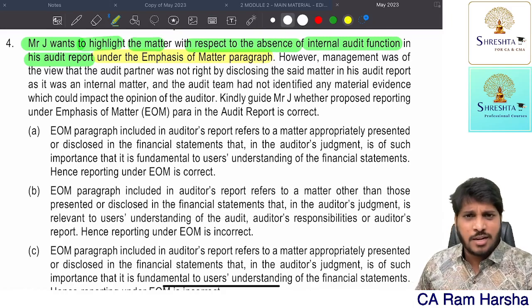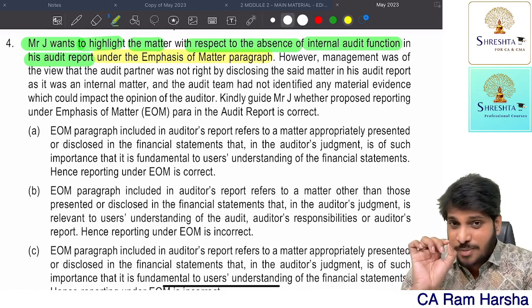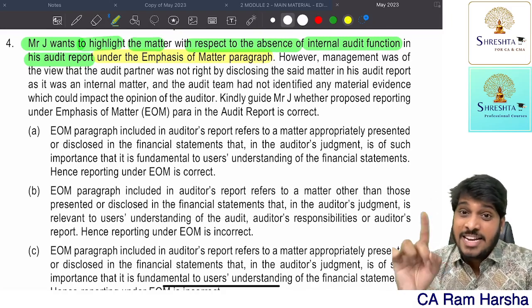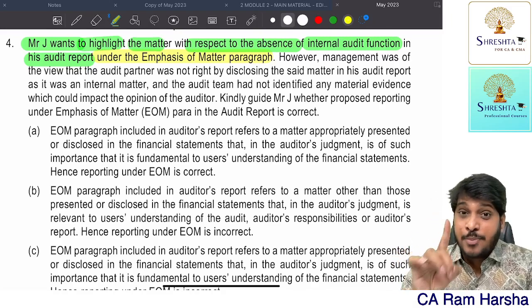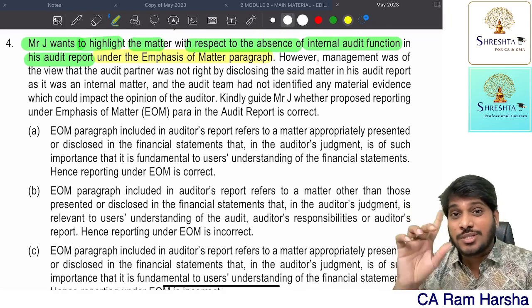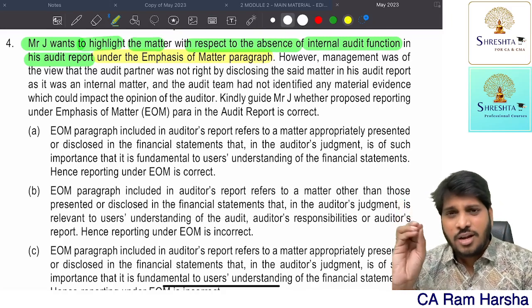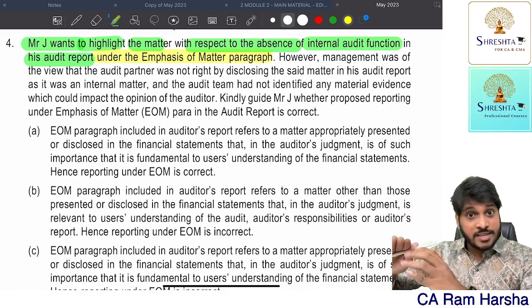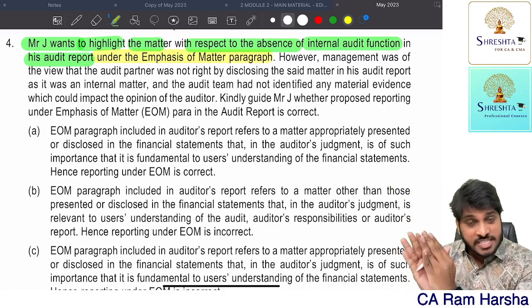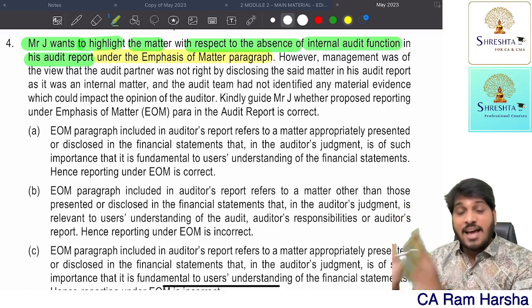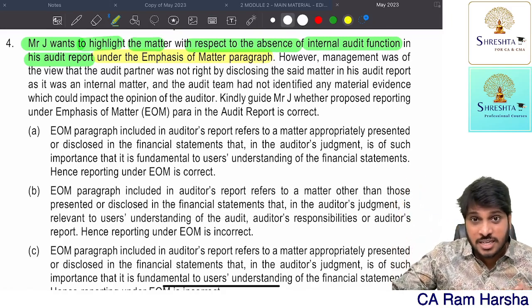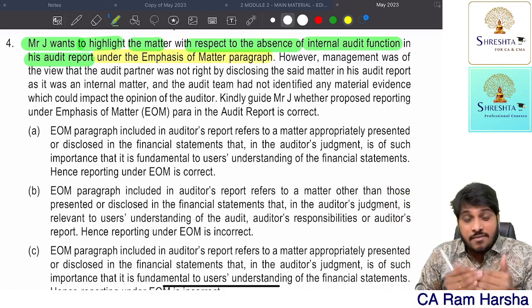What is emphasis of matter para? Emphasis of matter paragraph is a paragraph in the audit report. It refers to an information appropriately presented or disclosed in the financial statements. Only if information is given in the financial statements, presented appropriately, with no misstatement in that, only that information can be given as a reference in emphasis.